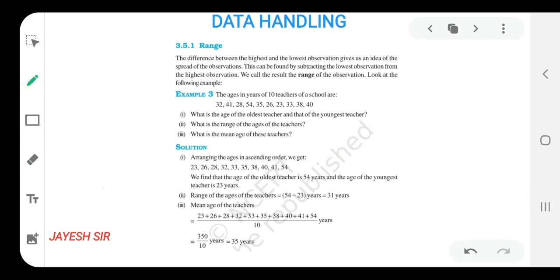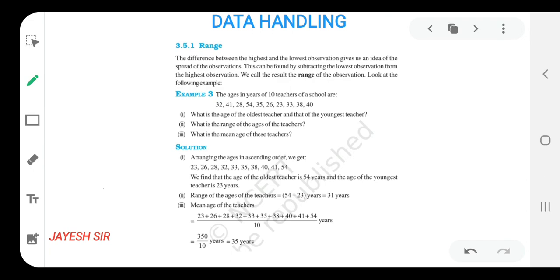The formula is not written in the question, but we have to write the formula to gain marks, because we are writing the paper to gain marks only. By writing the formula we are able to gain a higher number of marks. So first we'll write the formula. Mean age of the teachers we need to find.